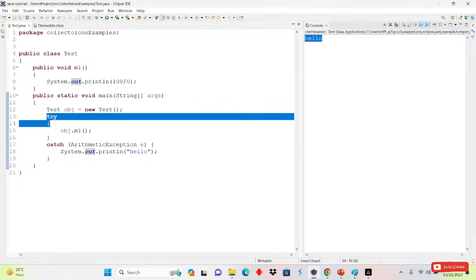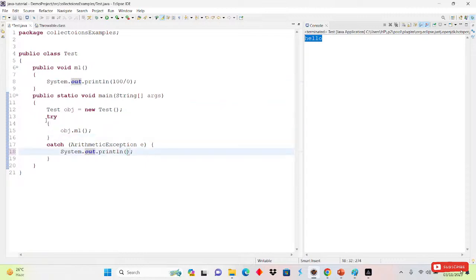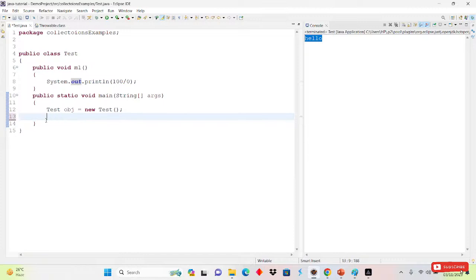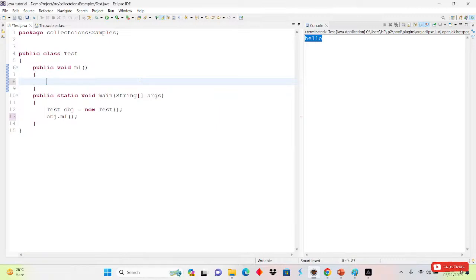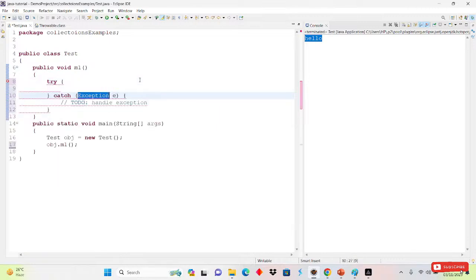Okay, after that another thing is the finally block. Suppose we have an exception, okay, here is object.m1, and if we are handling it here with the try catch block. Simply I'm writing here the try catch block, and here I'm writing the system.out, and here ArithmeticException.